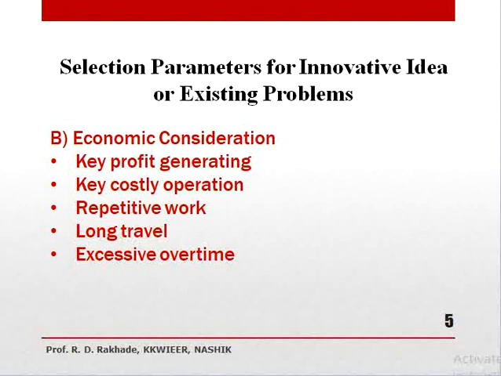So this is also one parameter on which you can work to reduce travel time of job, minimize cycle time, minimize cost of production. Again same, excessive overtime we can consider to increase our profit.